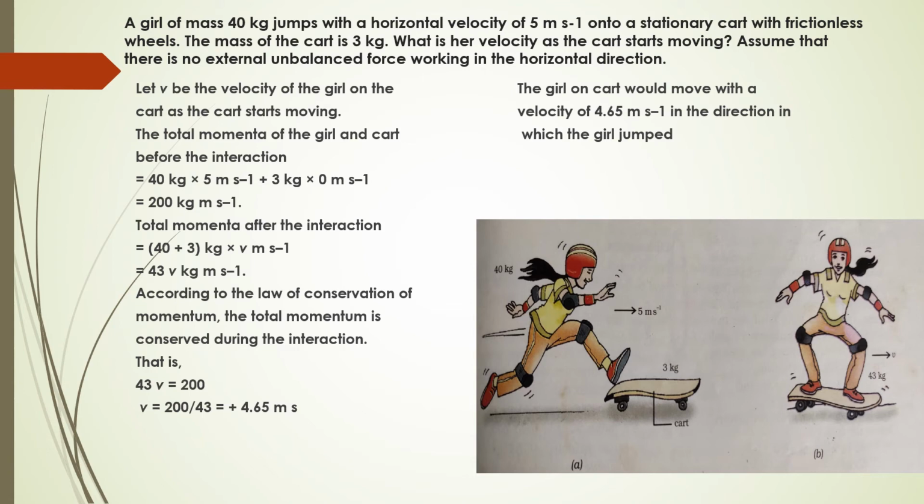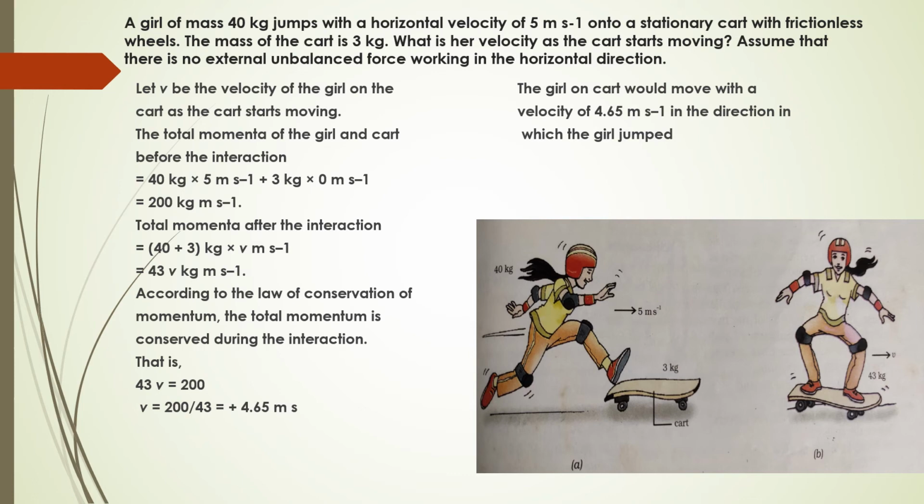Let v be the velocity of the girl, which we are going to find out, as the cart starts moving. The total momentum of the girl and the cart before the action is equal to m1, which is 40 kg, into u1, which is 5 meter per second, plus 3 kg of the cart into u2, which is 0. The cart is at rest. So the total is 200 kg meter per second.